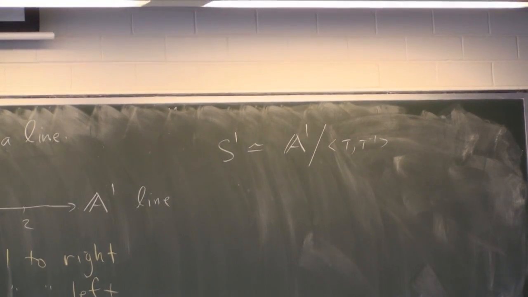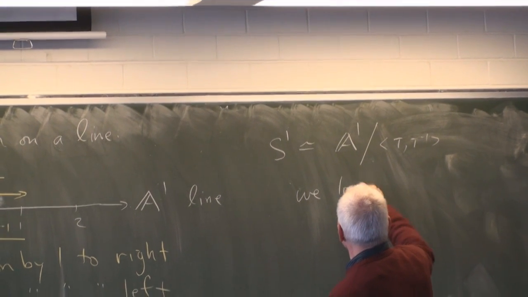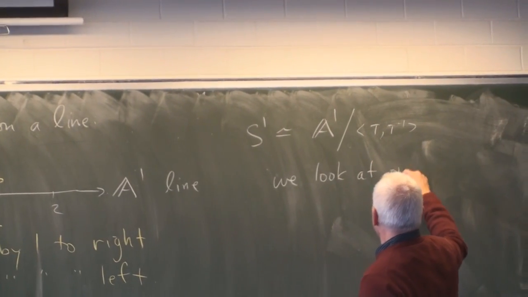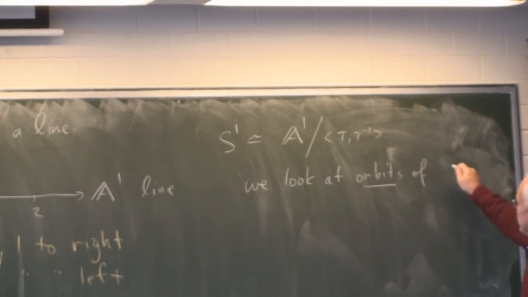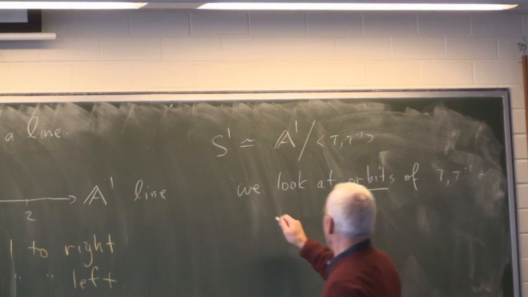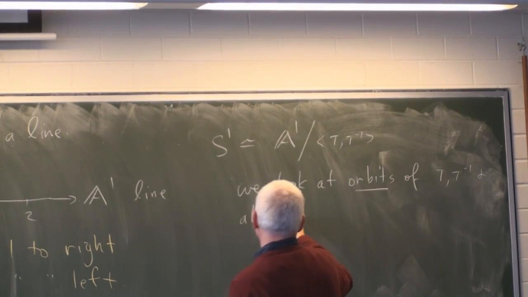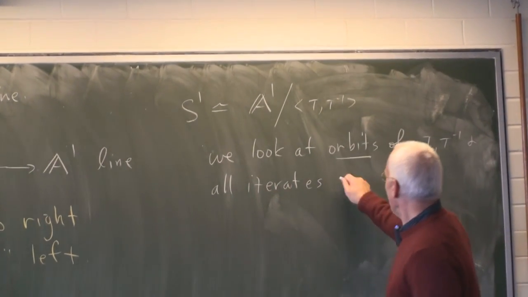What this means is that we are considering, we look at orbits of tau and tau inverse and all its multiples and all iterates, let's say, on A1.